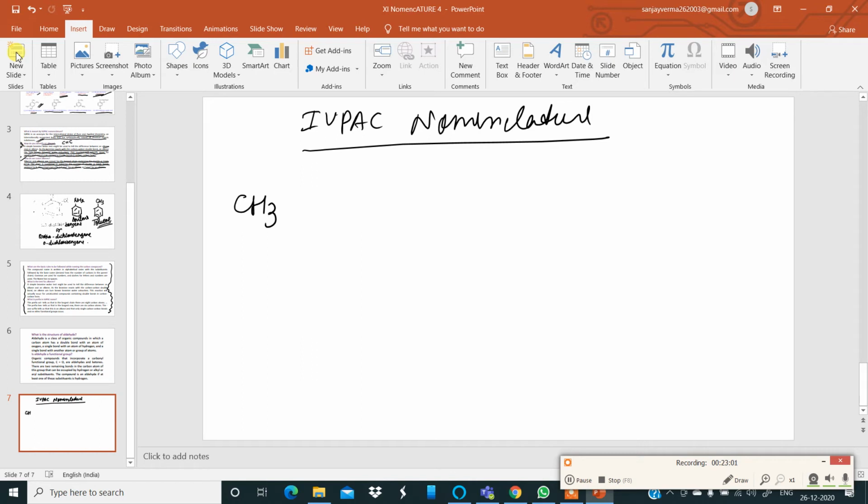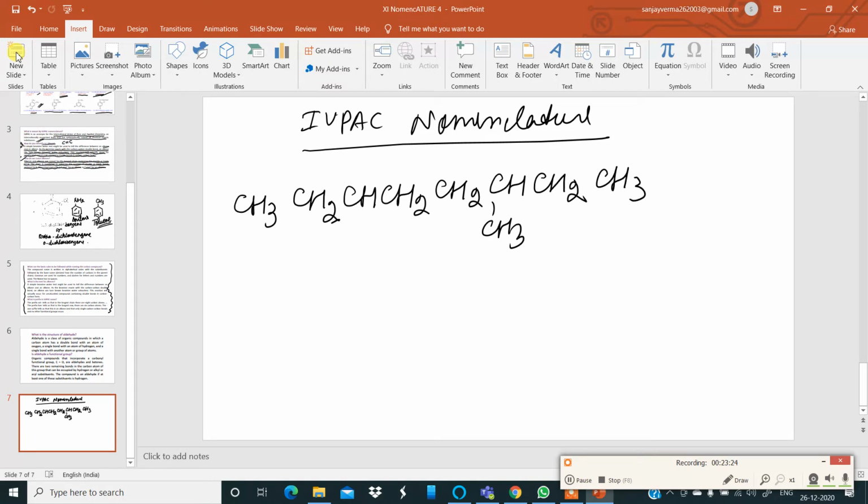I am writing a structural formula: CH3, CH2, CH, CH2, CH2, CH, CH3, then CH2, then CH3. Let us see, how many carbon atoms are in the longest chain? 1, 2, 3, 4, 5, 6, 7, 8. Here I have not written the functional group OH. 1, 2, 3, 4, 5, 6, 7, 8.